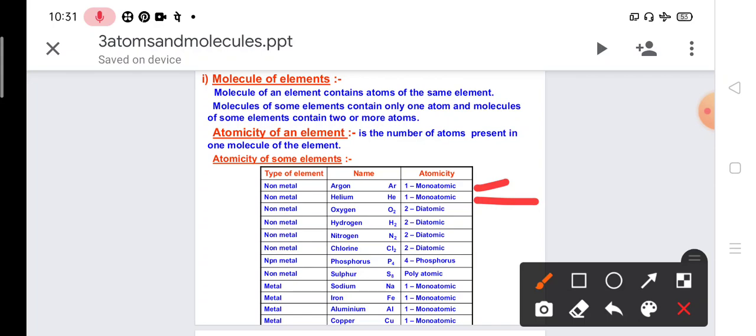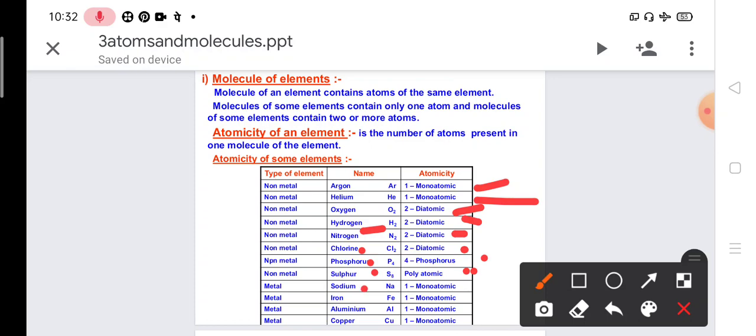Helium is also monoatomic, but one oxygen combines with another oxygen and forms the oxygen molecule O2. That's why we call it diatomic. Then hydrogen combines with another hydrogen, forms H2, so it is also diatomic. Nitrogen combines with another nitrogen and forms a diatomic molecule. Chlorine Cl2, diatomic. Phosphorus P4, so 4 is the atomicity and we call it polyatomic. Then sulfur is S8. Again 8 sulfur atoms are combined together to form the molecule, so it is also polyatomic.